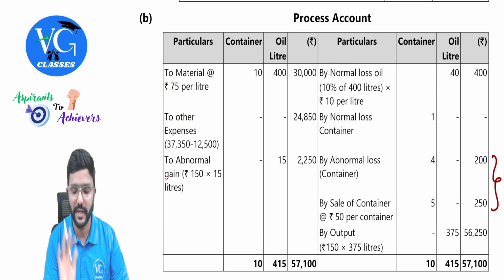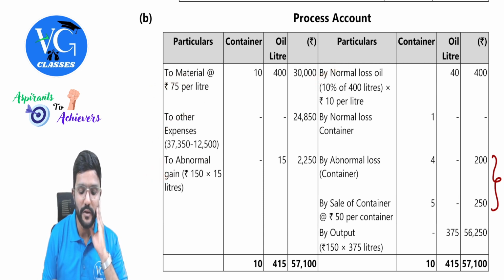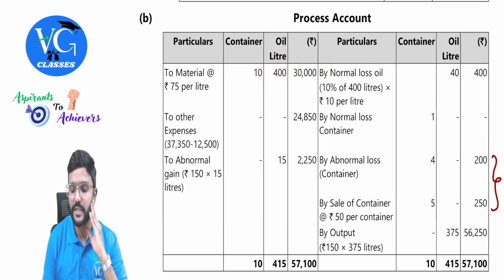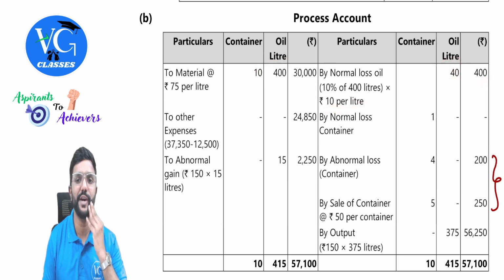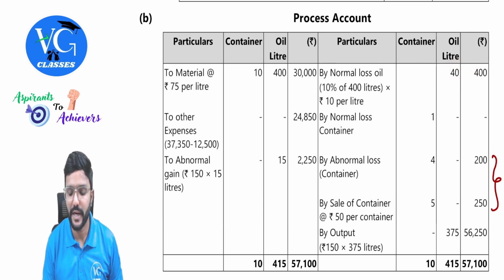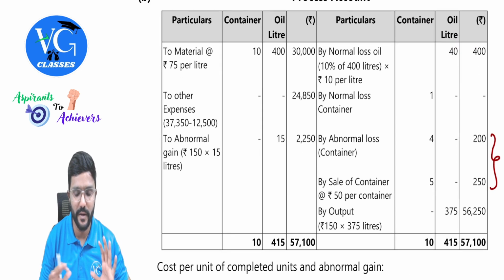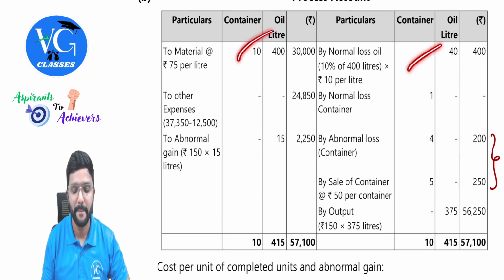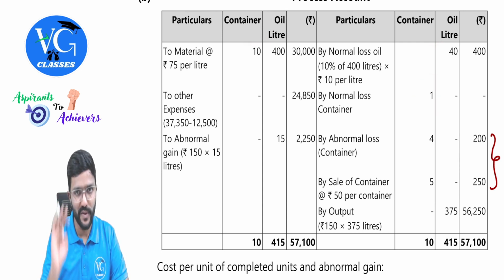This we don't know still, keep it on hold. Then coming to the credit side. Normal loss of oil, 400 into 10%, which comes to 40. And each liter we can sell at 10 rupees. So scrap value is 400, that is 40 into 10. Now coming to the container part. Let us close the units part first. Normal loss is 1. Expected sales was 9.